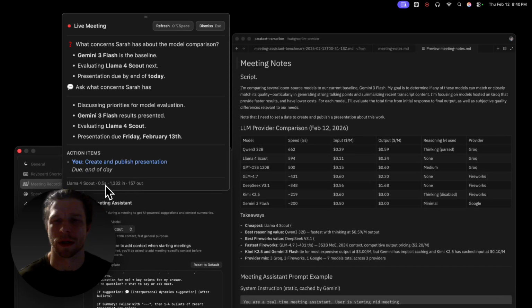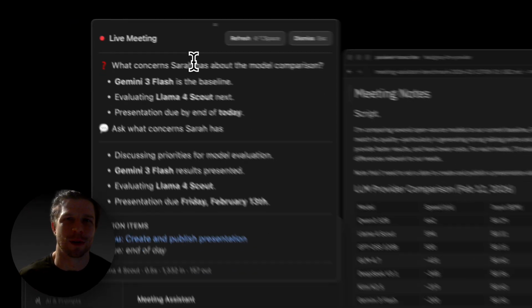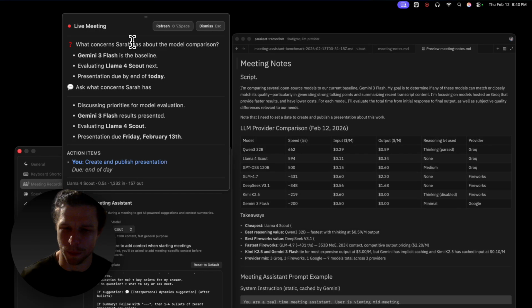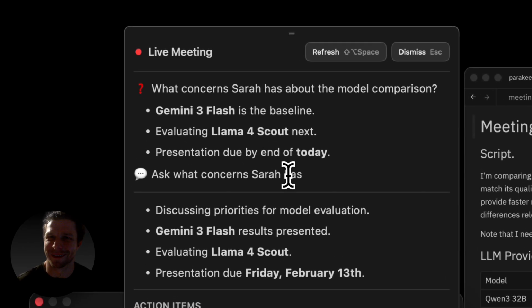Let's load it. Oh, 4 Scout. Oh, action items really custom layout reflow there. But look at how fast it goes. A half second here. For some reason, with this test data, Llama 4 really wants to talk about Sarah. Sarah is nowhere in the transcript or in the prepared notes. I'm not sure where it's getting this Sarah name from, but it seems like a common hallucination. I could check the logs, but really odd.